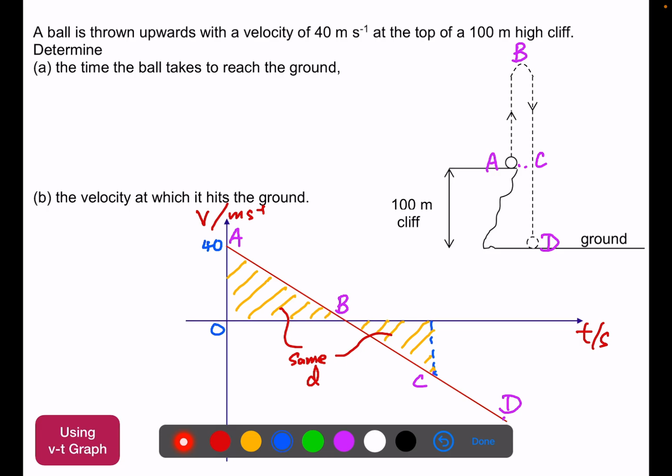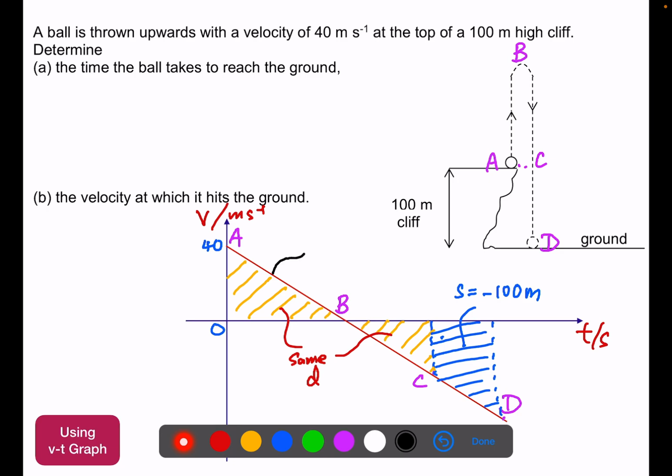And then from C to D, this is additional distance covered from the top of the cliff to the ground, and this should represent our displacement. This area is below the time axis, that's why it's negative 100 meters.